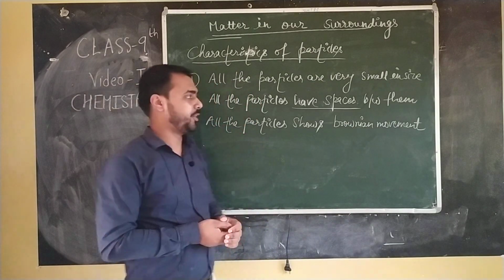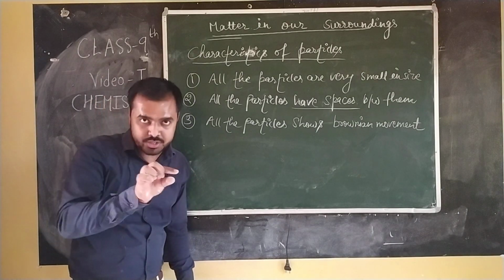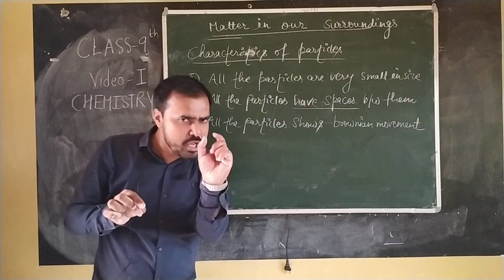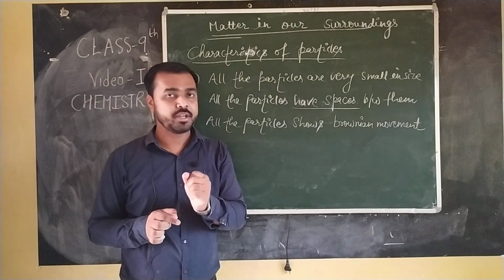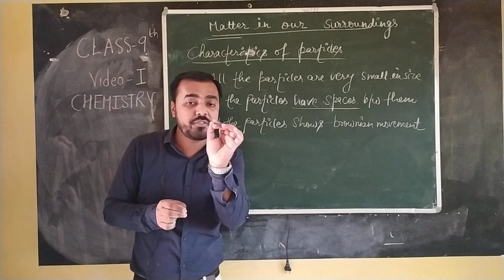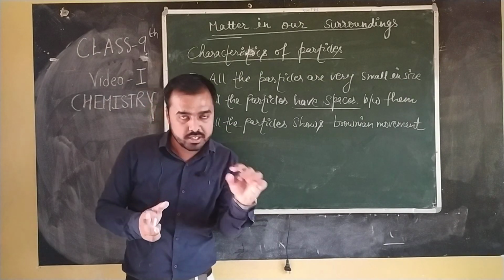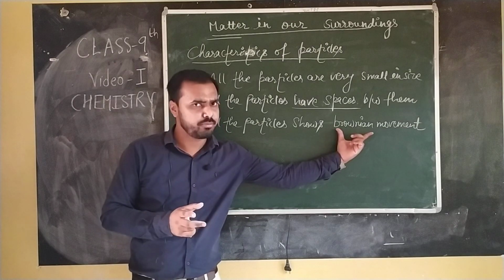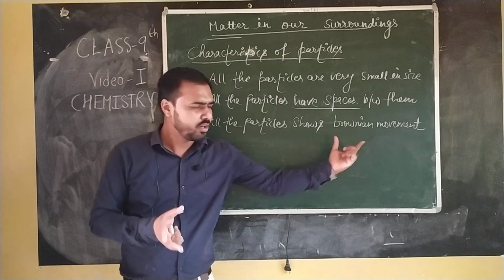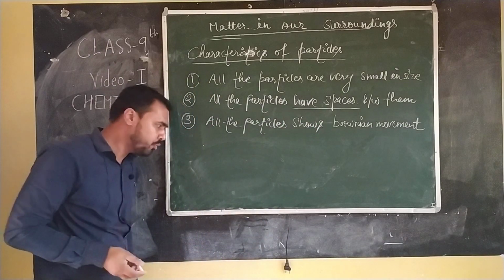So listen to me carefully. You must have seen when the sunlight enters a room through a teeny hole, what do you observe? You observe a number of teeny dust particles just moving around in the sunlight. That is Brownian movement. Got it? Okay. So here I have written all the particles show Brownian movement.